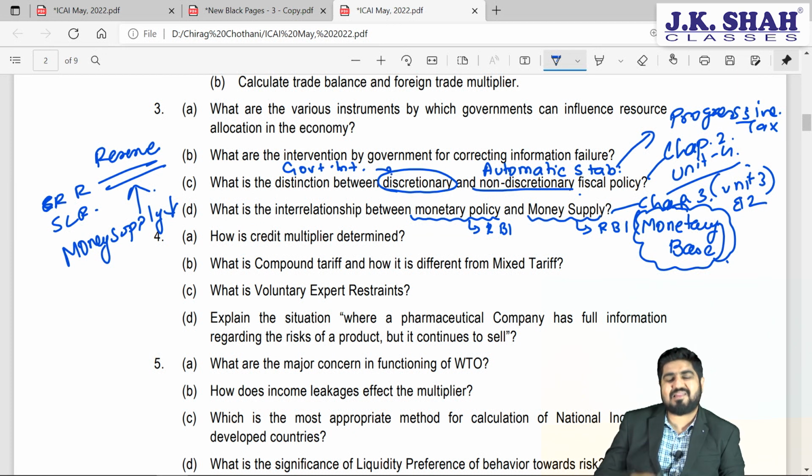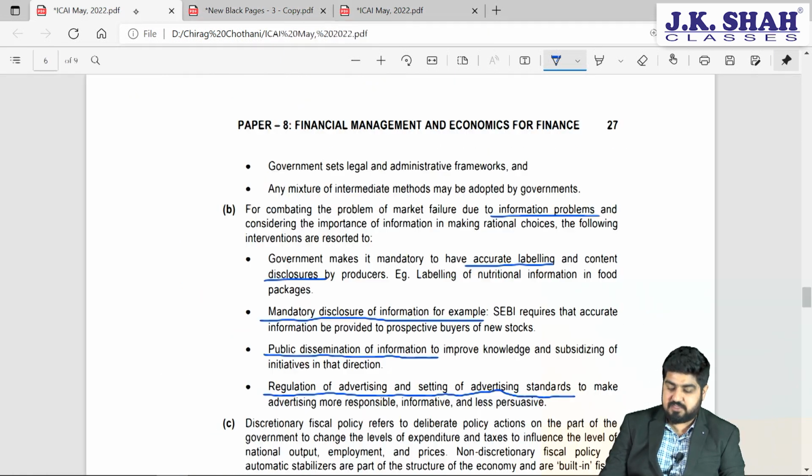So there is a direct relationship between monetary base and the money supply. But when we talk about monetary policy, RBI will also try to control money supply by increasing the level of reserves. So here we have to speak about both. Number one, the reserves, and number two, monetary base, which is done by the RBI.